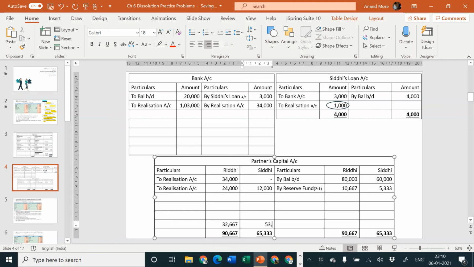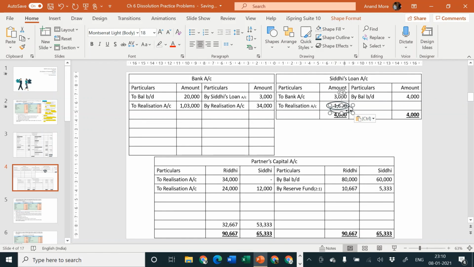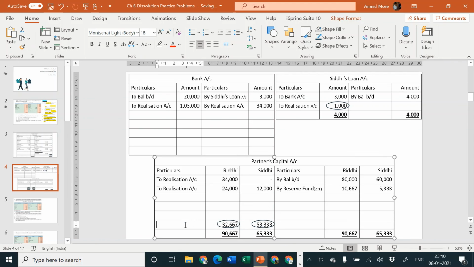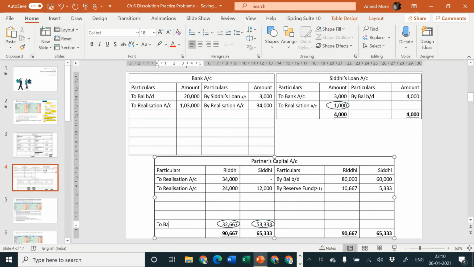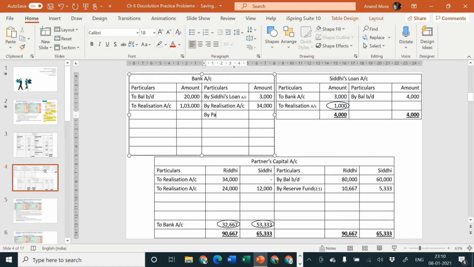So 53,333. These two amounts are not given by the problem. They are calculated by us. They are balancing figures. So let us put a circle around them, so it will be easy for the examiner to understand what you are trying to say. These are balancing figures, and this is not a balance carried forward because business is discontinued. This is to bank account. So bank account credit side, I'll write here by partners capital. By partners capital account, one will be Riddhi, another will be Siddhi.